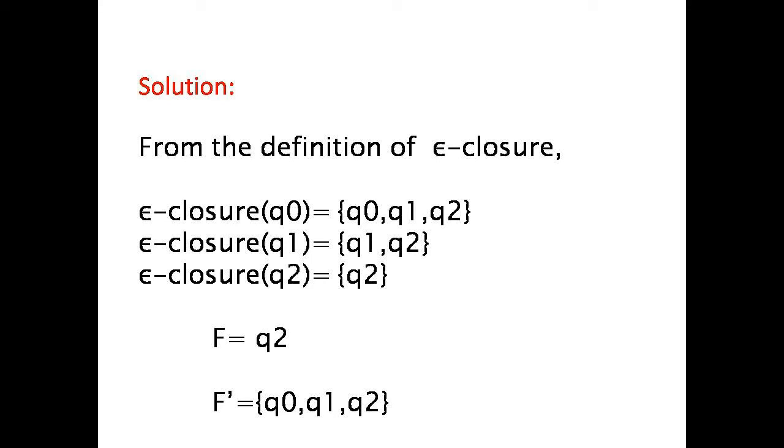From this observation, the set of final states of the resultant NFA without epsilon moves is F dash equals Q0, Q1 and Q2, because Q2 is present in the epsilon closure of Q0, of Q1 and of Q2.